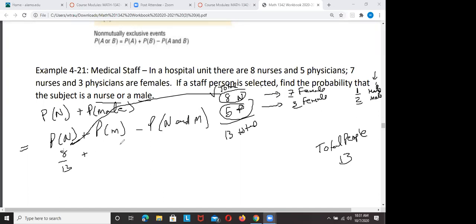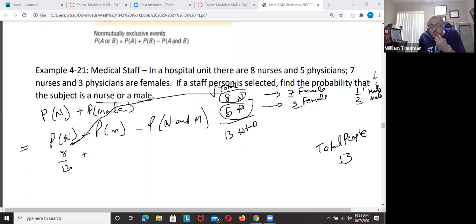Yeah, it's 3. One of them is a nurse, and 2 of them are physicians. So 3 out of 13, and then we have to subtract how many male nurses there are, and there was one of them. 1 out of 13.